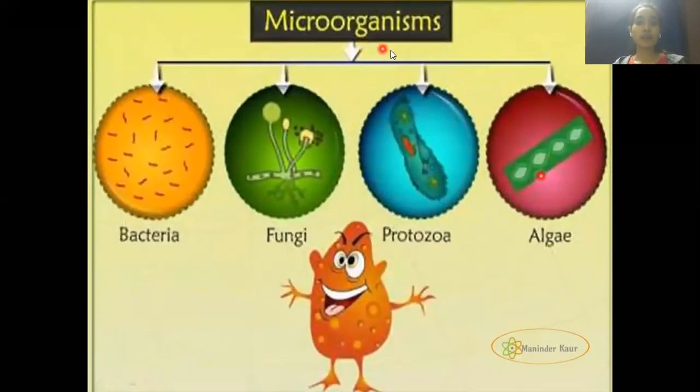If I classify the microorganisms, they can be bacteria, fungi, protozoa, algae, viruses, prions, or viroids. This is a broad classification of microorganisms. Basically, a microorganism is a tiny organism that cannot be seen with the naked eye and is usually seen with the help of a microscope. They are present all around us in our environment, everywhere.